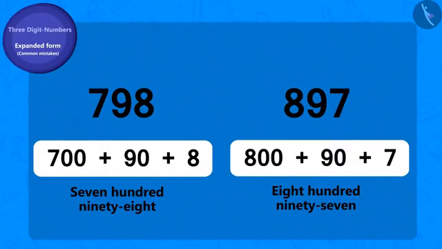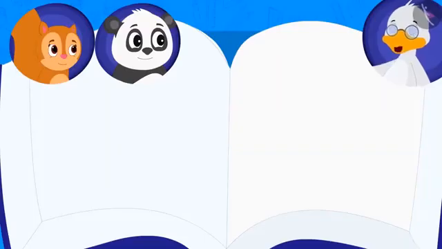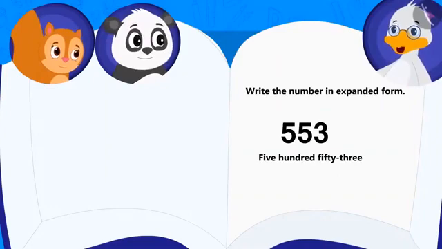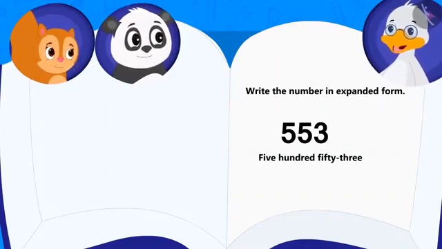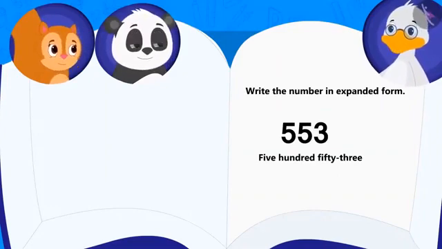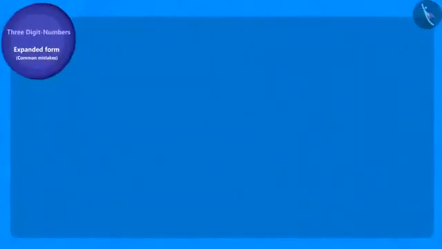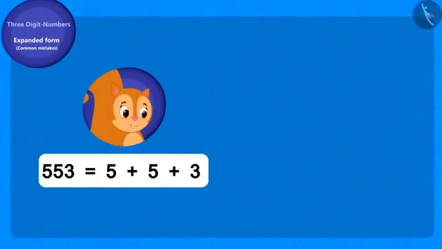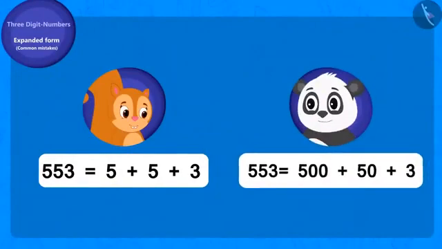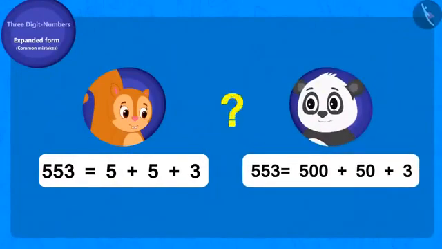Uncle says to Golu, here is my last riddle. Can you write the expanded form of this number? Uncle asked Chanda and Golu. Chanda gave this answer. And Golu's answer is this. Can you tell whose answer is correct? Think.